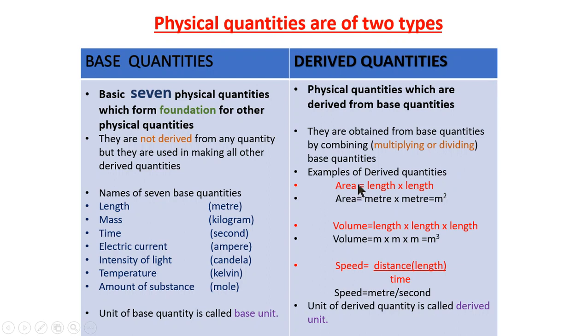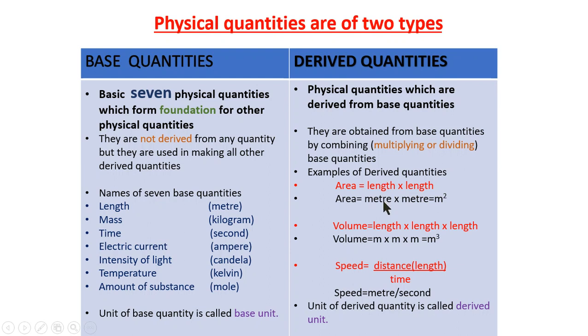Now I am also giving examples of some derived quantities. So students, area is a derived quantity, and it is obtained by multiplying base quantities. Okay, area is obtained by multiplying length into length, length into width. Width is a measurement of length, so I'm writing length into length. Length is a base quantity. We multiply a base quantity length with length and obtain a derived quantity, area.